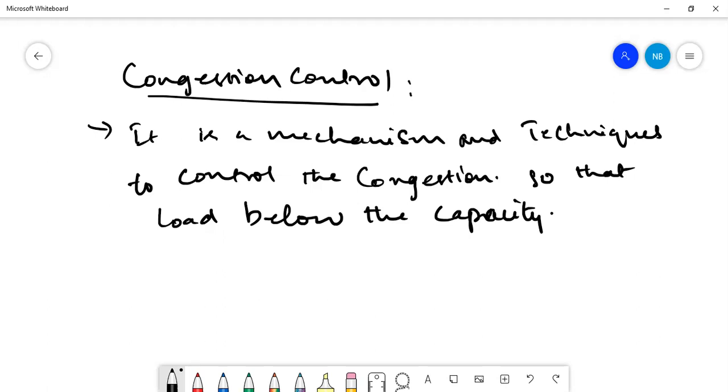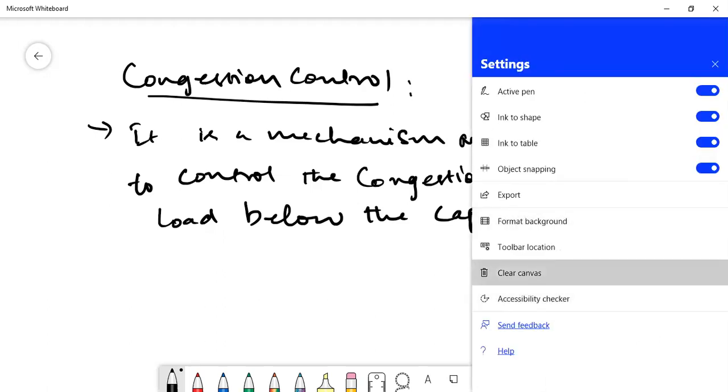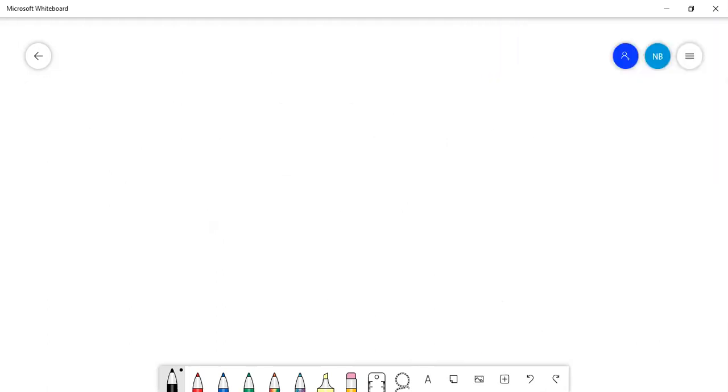So next we will see what are the possibilities where congestion can happen.